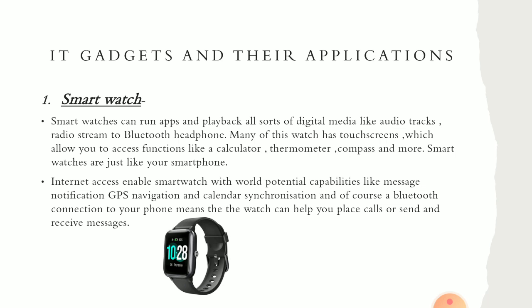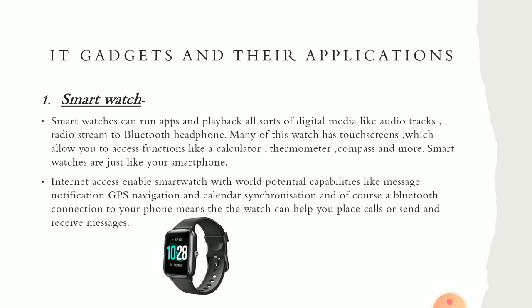Or you can use it like a smartphone. So when you provide internet to your smartwatch, or when you put a SIM card in your smartwatch, then it almost functions like a mobile phone.